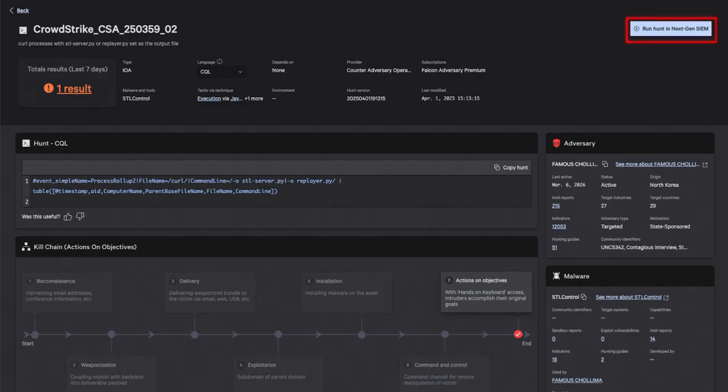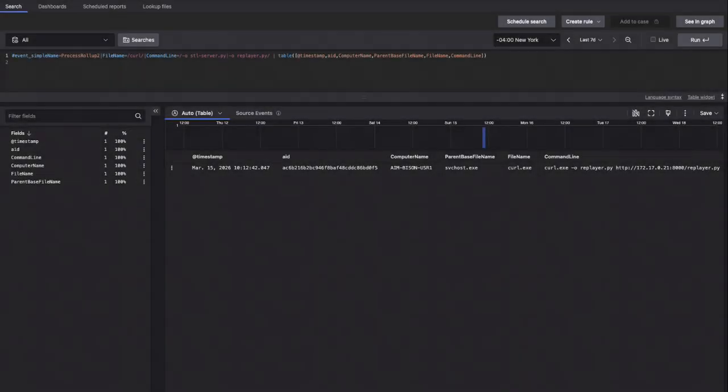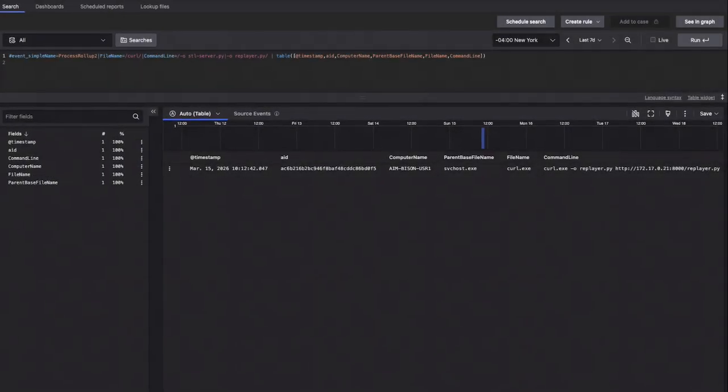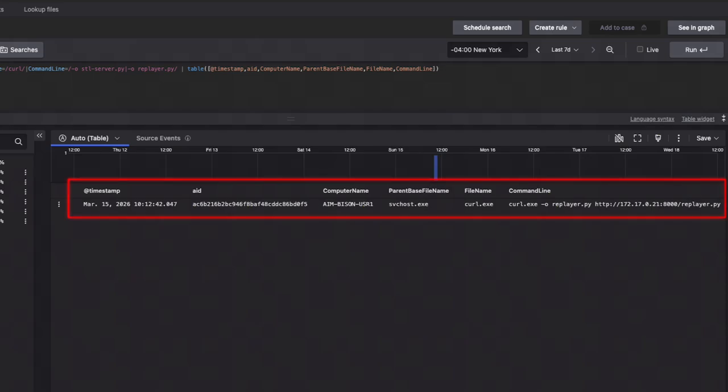Let's run it in NG-SIEM. We execute the hunt across the environment and immediately get a hit. We can see curl.exe pulling down replayer.py from a remote server. That confirms command and control activity beyond a single host. This is how intelligence becomes action. We detect it once, and we search for it everywhere.